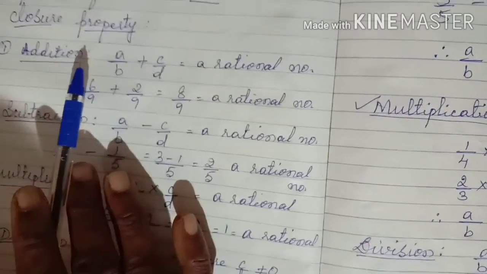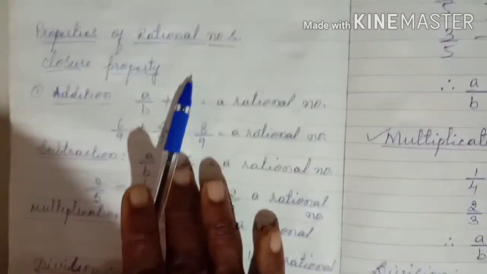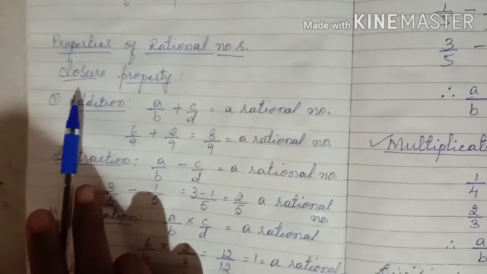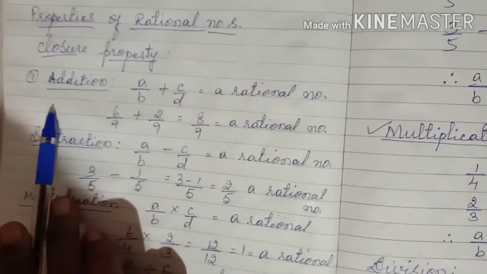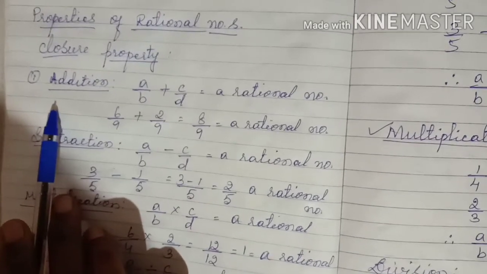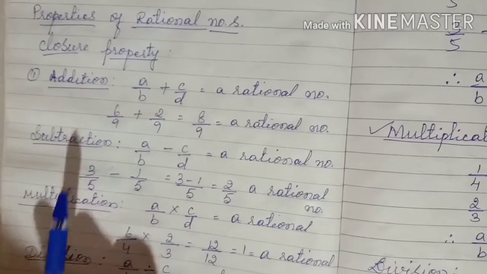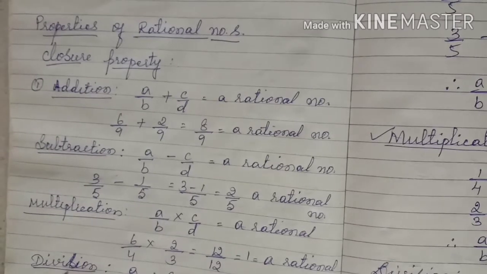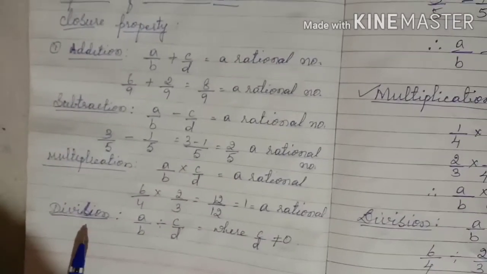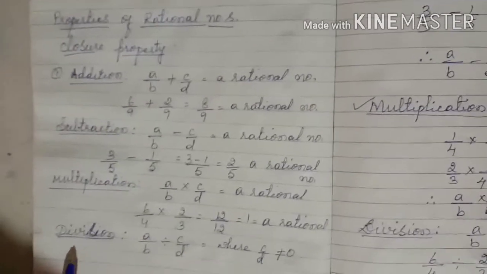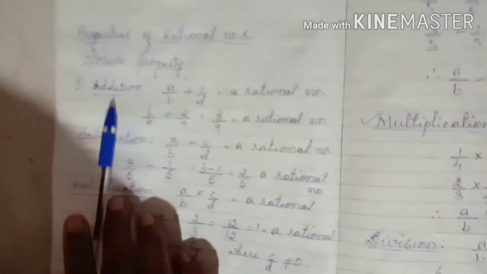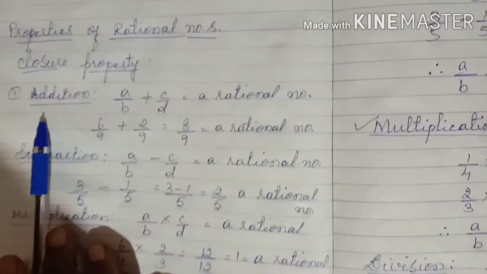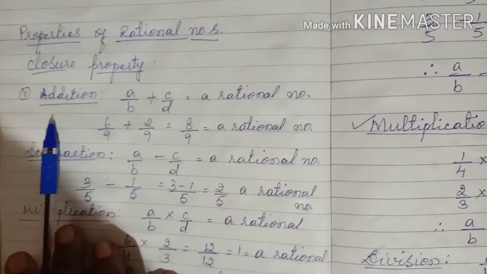So now let us learn the properties of rational numbers. First property is closure property. In the closure property, let us test whether addition, subtraction, multiplication and division hold good or not. Okay, now in closure property, for example, for natural numbers, what is the condition we have?